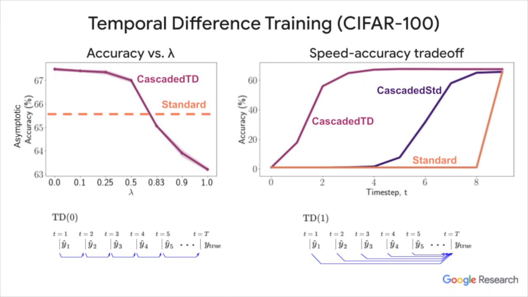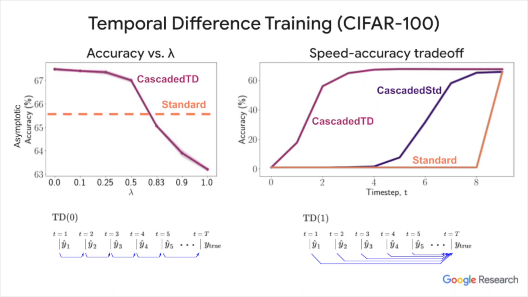The orange dashed line is the accuracy of the standard ResNet 18, so the cascaded TD training loss improves accuracy of the model even when you don't care about the model's temporal dynamics at runtime. For CIFAR-10 and Tiny ImageNet datasets, we also see best performance with lambda less than 1, but unfortunately, the cascaded model does not asymptotically outperform the standard ResNet, but does achieve comparable performance.